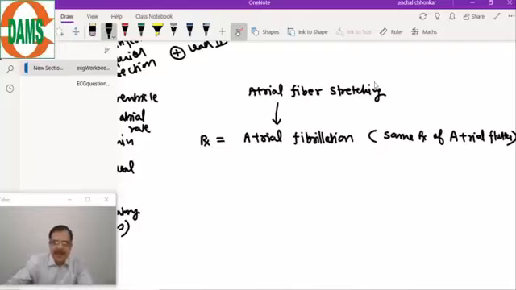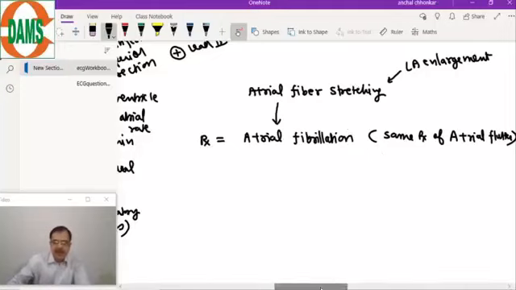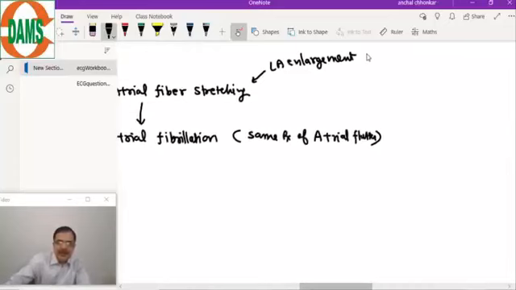And this atrial fiber stretch can be because of various conditions. It could be because of left atrial enlargement, which, if you can recall, was seen due to mitral stenosis, mitral regurgitation, or systemic hypertension.